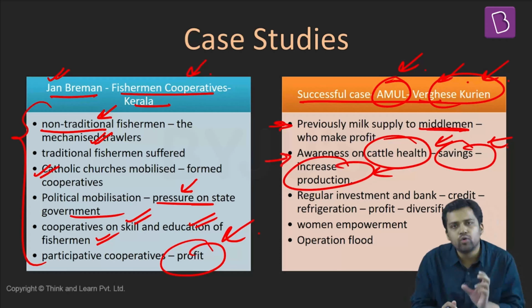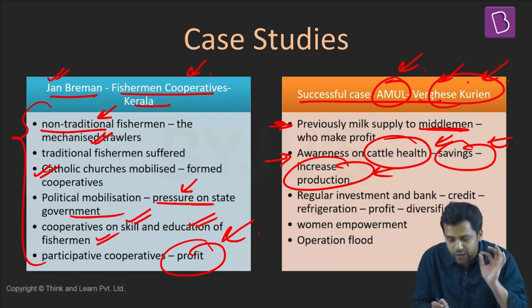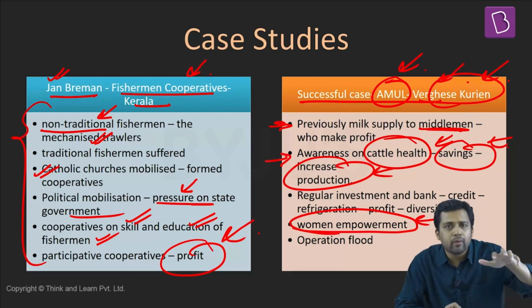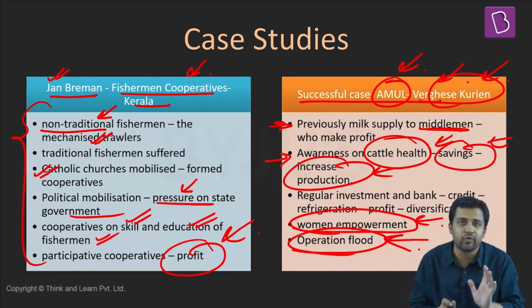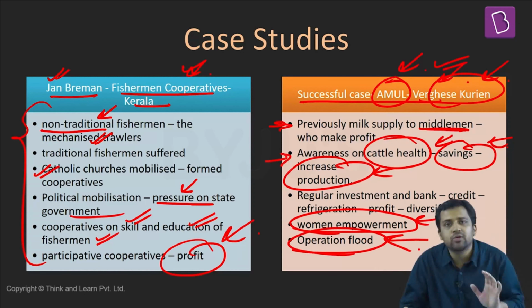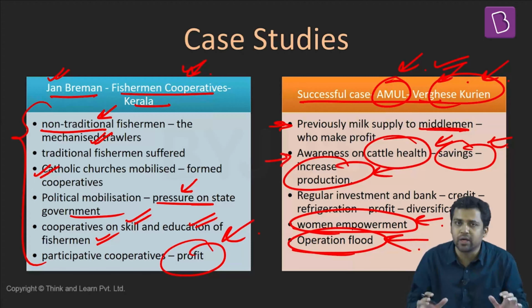So over a period of time, it is leading to empowerment of these dairy farmers, and specifically to empowerment of women. This particular cooperative movement is also referred to as Operation Flood. It is also referred to as the White Revolution in India. So fishermen cooperatives in Kerala and dairy farmers cooperatives in Gujarat are very important examples in India.